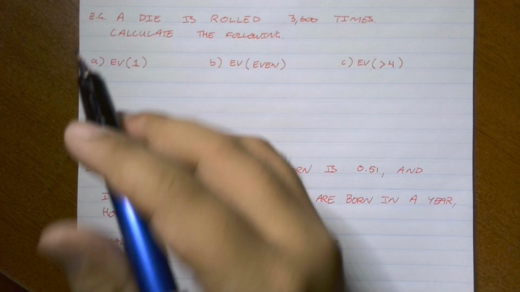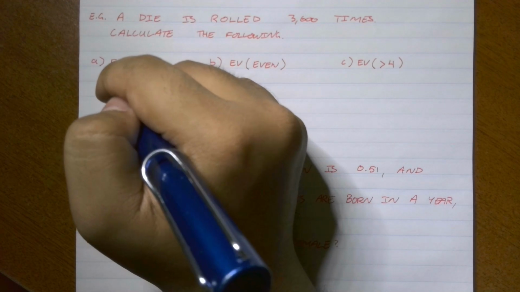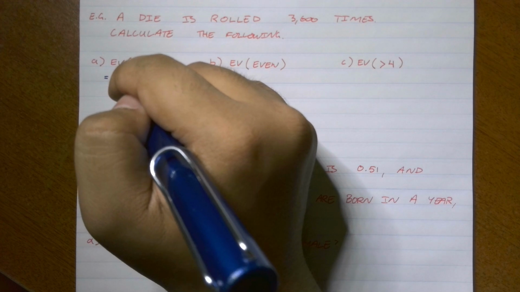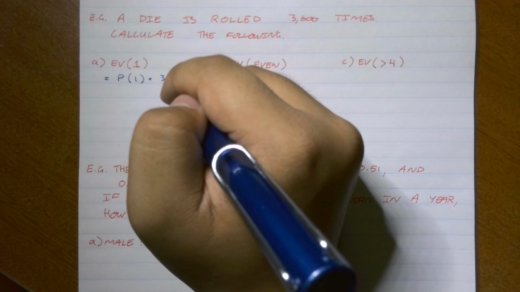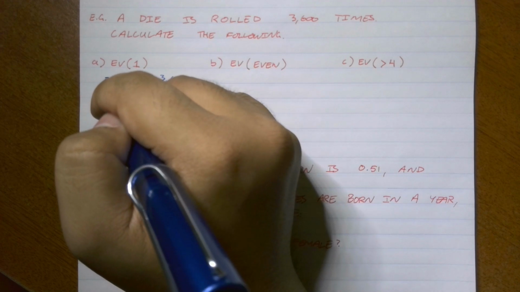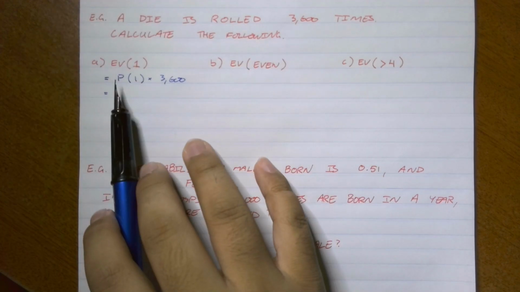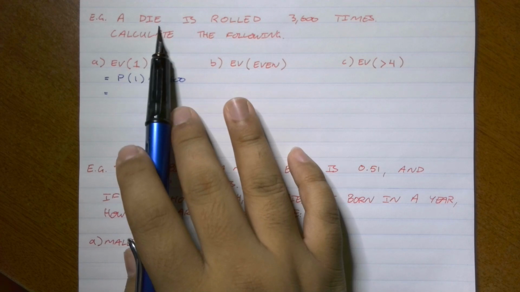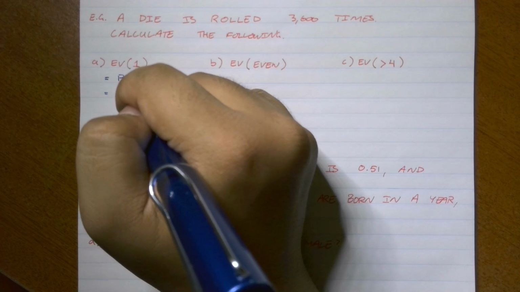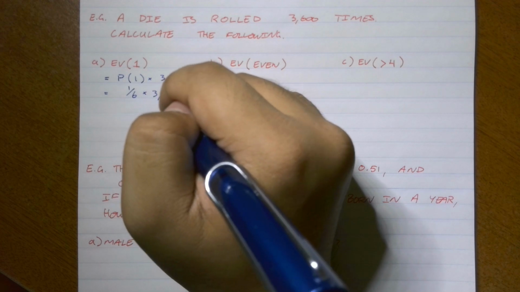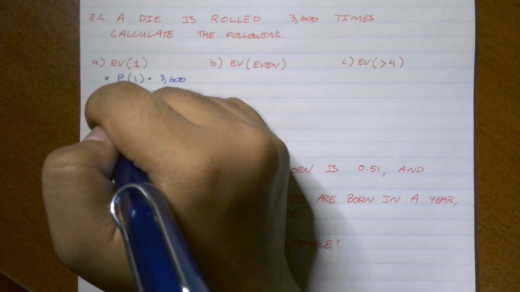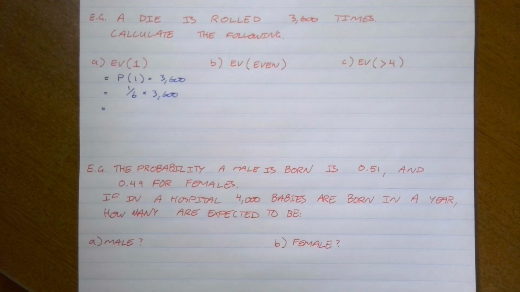Well, since we can calculate this, it's the probability of 1 times 3,600. The probability of rolling a 1 on a die is 1 in 6, assuming this is a fair die, times 3,600.